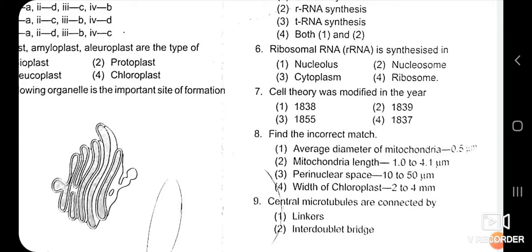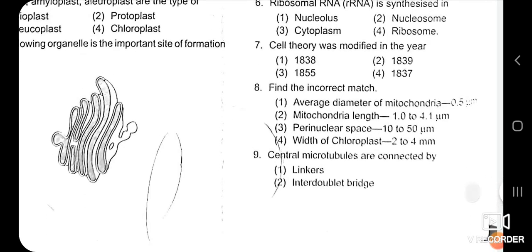Now the 7th question is that cell theory was modified in the year. At the beginning of this topic we have seen the cell theory, which was proposed by the scientists Schleiden and Schwann, and this theory was modified by the scientist Rudolf Virchow. But here the year is asked, in which year Rudolf Virchow modified the cell theory, and the correct answer is 1855. So the third answer is correct, that is, cell theory was modified in the year 1855.